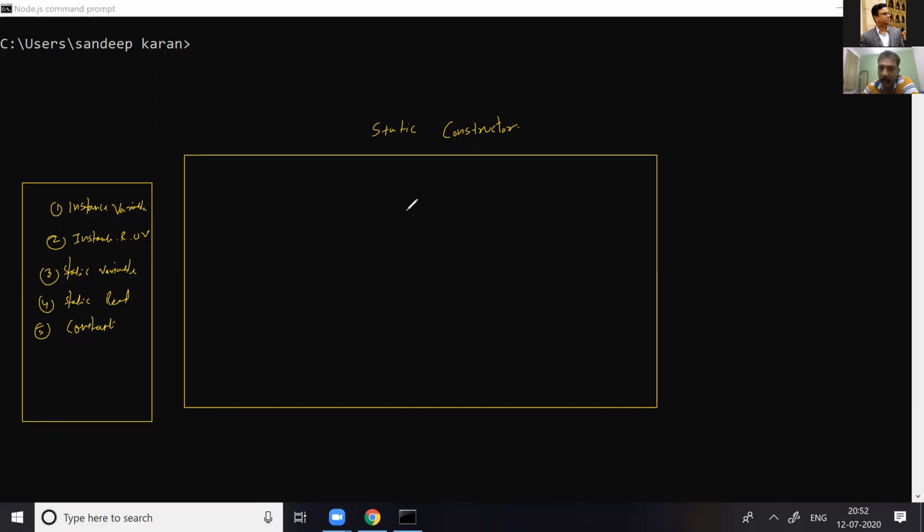If a constructor is marked as static, or if a constructor is declared with the static keyword, it is so special. It is so special, it is called before the main function.